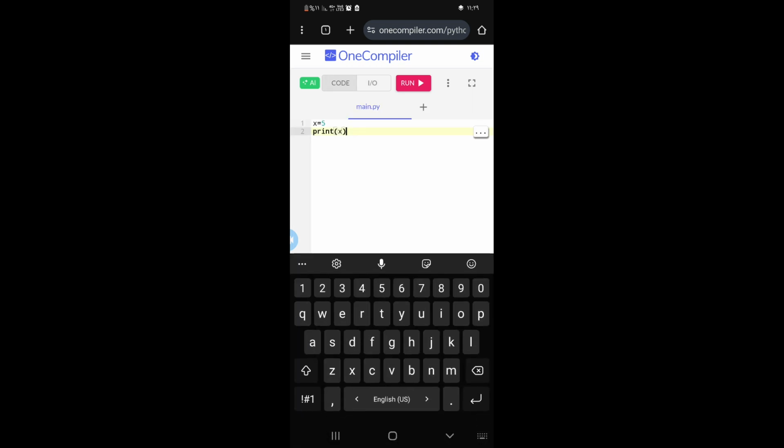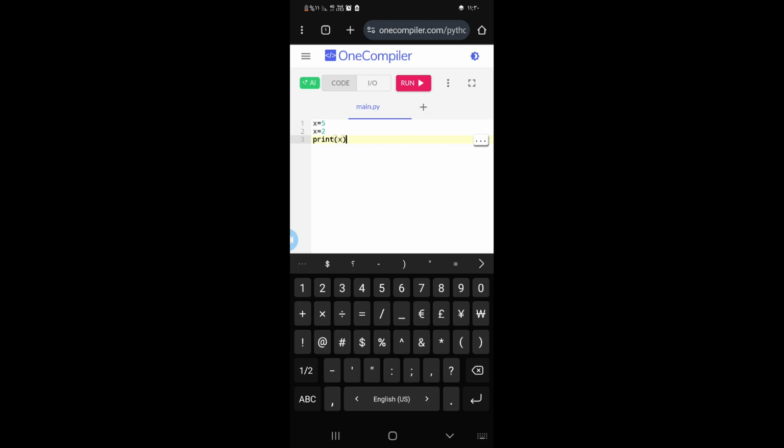After that I need the computer to print x also, but I want the computer to define something else: x equals 2. Now, what is the value that's going to be displayed on the screen?